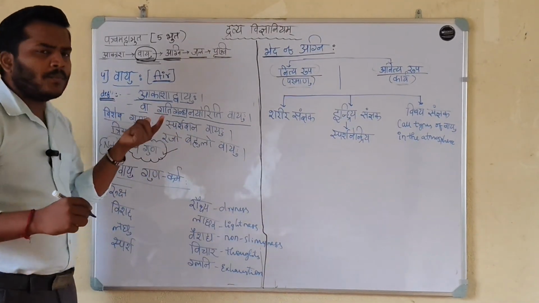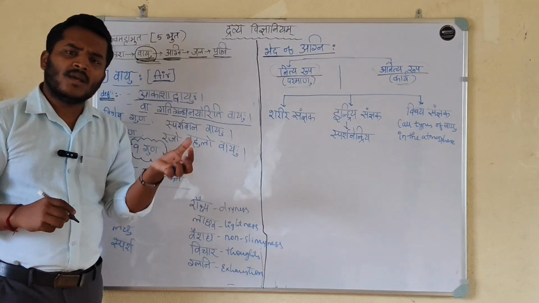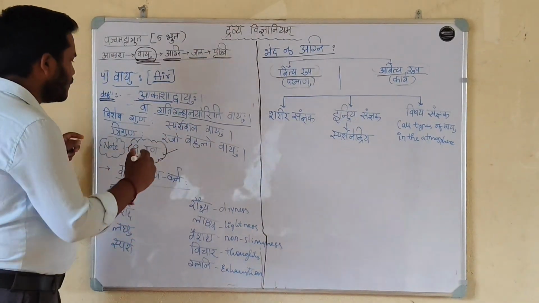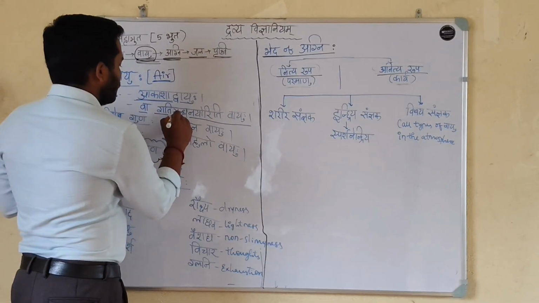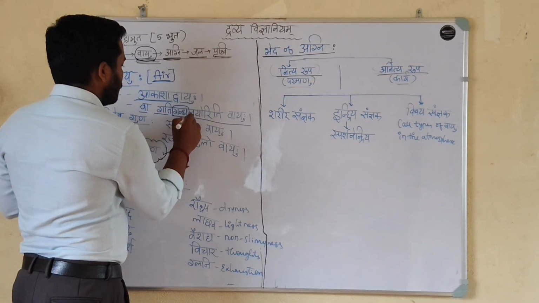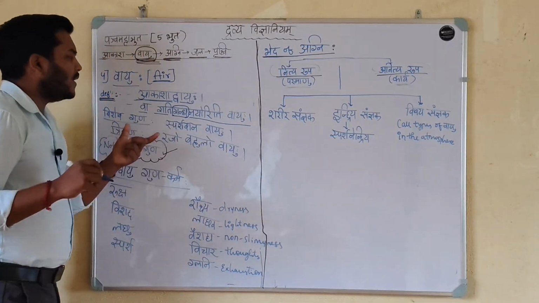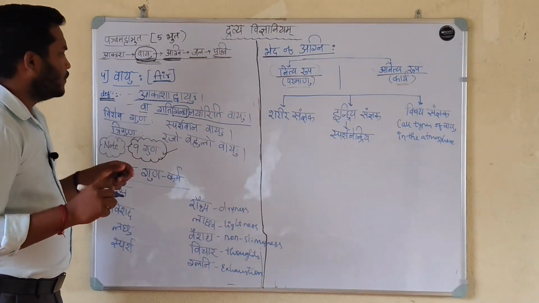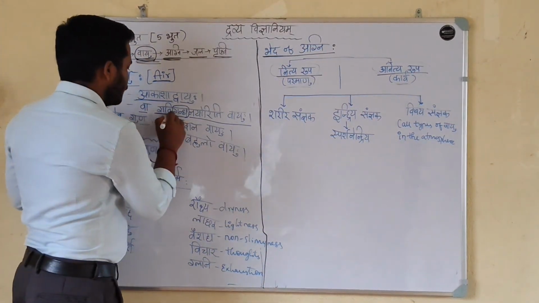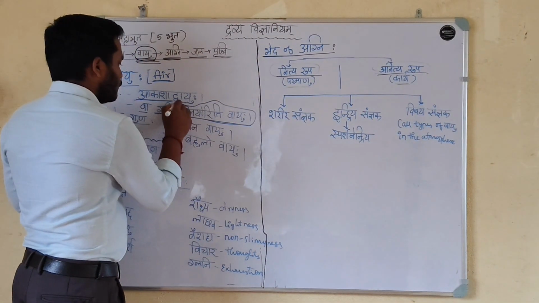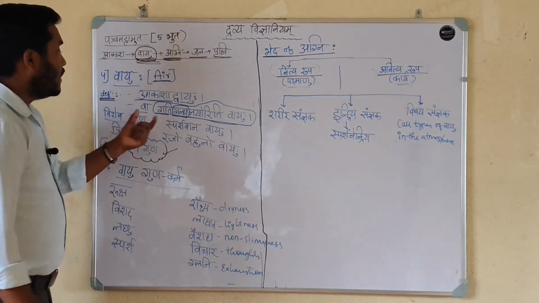That which has the property of Gati, meaning movement, and Gandha. Gati means movement.